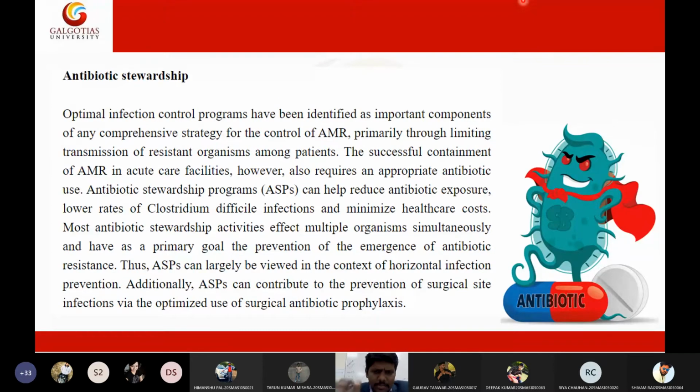Simply, we need to strictly observe whether there is any development of antibiotic resistance by any bacteria. If we suspect any antibiotic resistance, definitely we need to be alert and take appropriate measures to eliminate such antibiotic resistant pathogens, right? So antibiotic resistance needs to be controlled, monitored, and stopped right in the beginning. Antibiotic resistance is really a global problem now. I don't know whether you know or not.